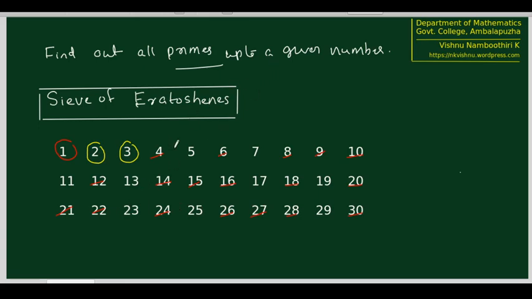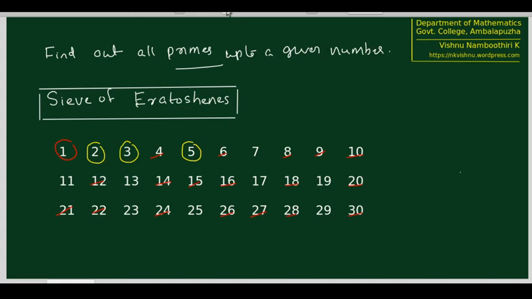What is the next number remaining after 3 which is not crossed out? That is 5. Since 5 has no prime divisors before it, because 2 does not divide 5 and 3 does not divide 5, otherwise you would have already crossed it, we mark 5 also as a prime.